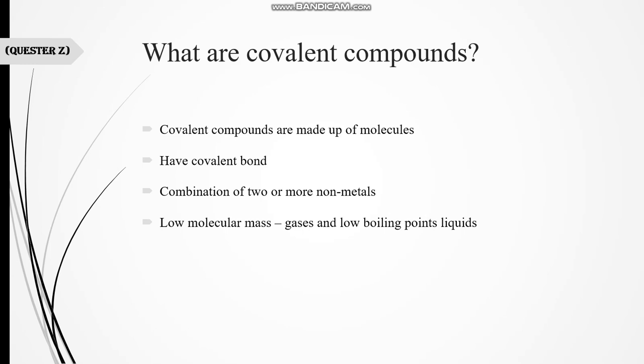Lower molecular mass compounds are gases and low boiling point liquids. If we talk about low molecular mass, the light compounds, they are gases and liquids having low boiling points. While compounds with high molecular masses are solids, for example complex organic compounds. For example, H2 is a gas with a very low molecular mass, while the solid one is glucose, C6H12O6, which has a high molecular mass.